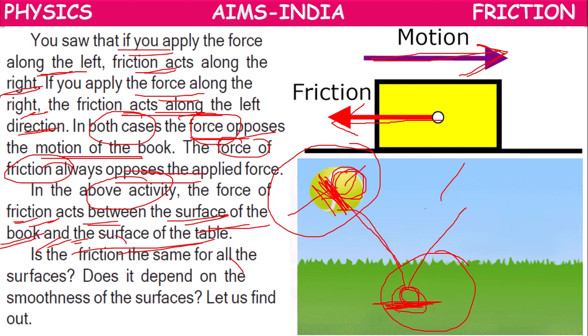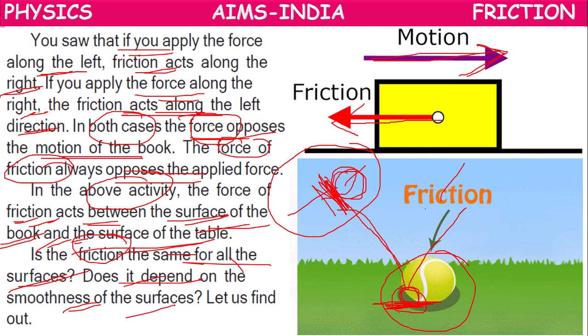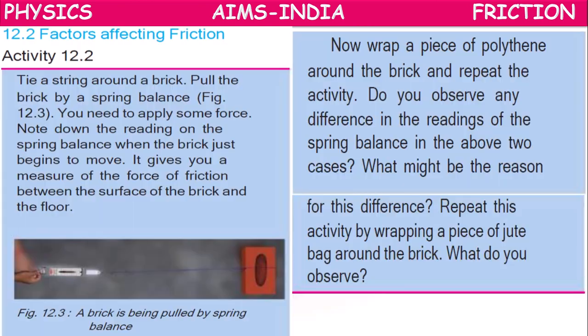Now the question is, is the friction the same for all kinds of surfaces, or does it depend on the smoothness of the surface? So let's find out the answer for that. We can find the answer by one simple activity. By this activity, we can learn regarding factors affecting the friction. So how to do this activity: tie a string around a brick. First we have to take a brick, and around the brick we have to tie a string.